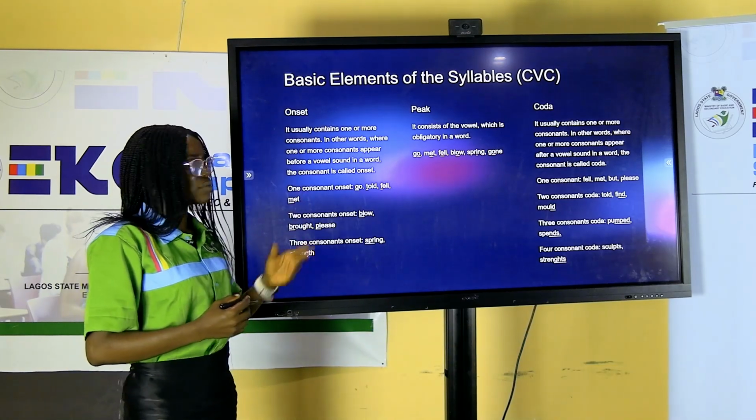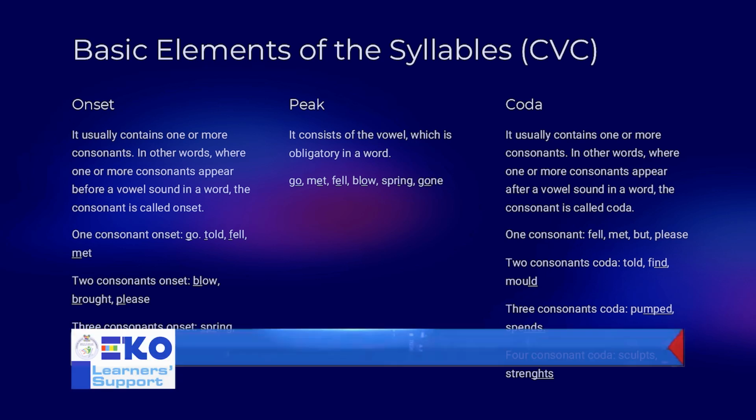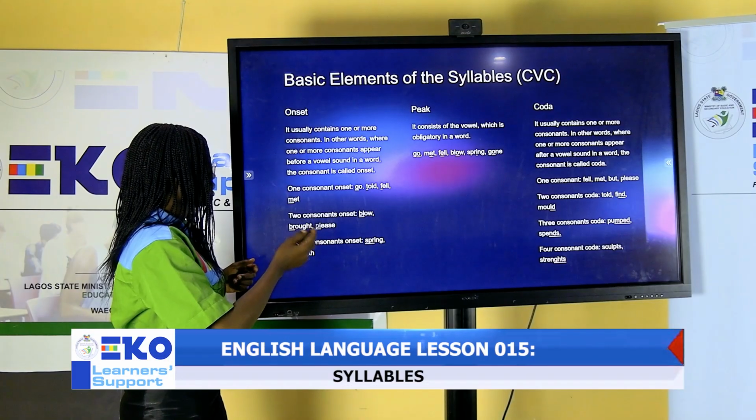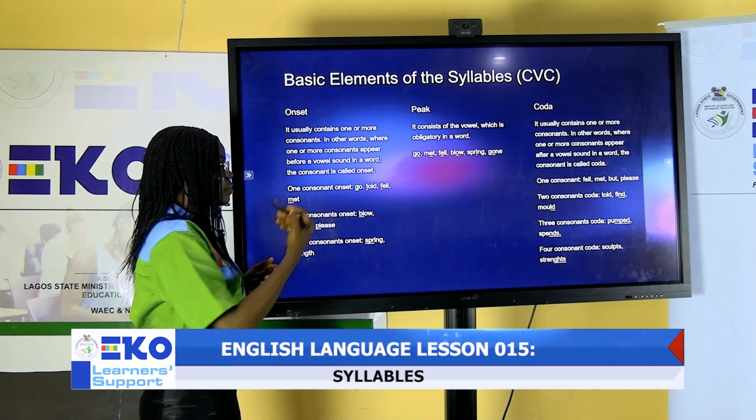1 consonant onset. The G here is the consonant on the onset. T in toad, F in fell, and M in met. 2 consonants at the onset level. Look at it. BL, that's a 2-consonant cluster before the appearance of the vowel sound. Then we also have BR, as in brought, before the vowel sound, which is the peak. Then PL, before the vowel sound at the middle.